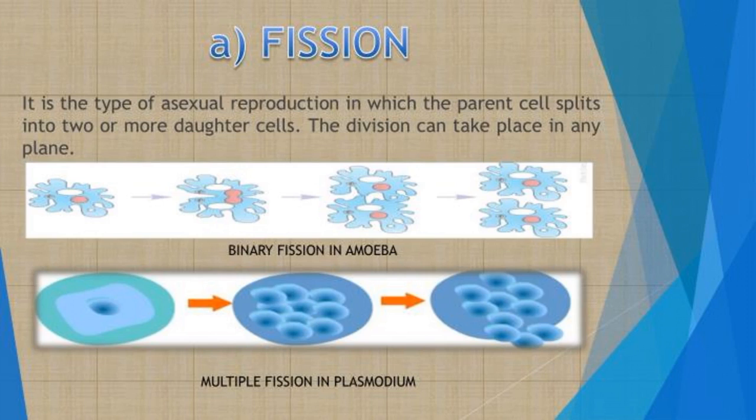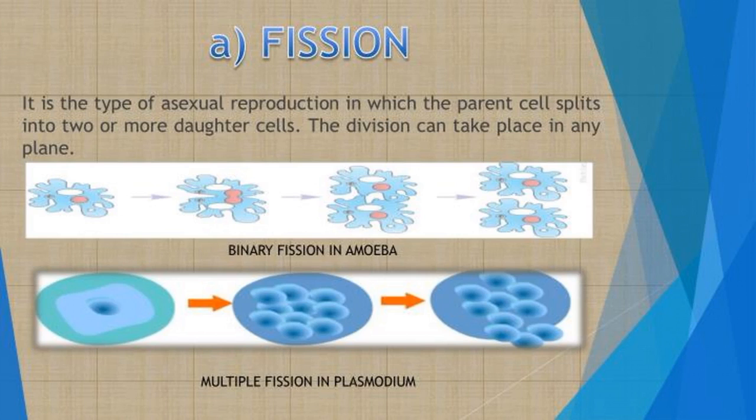Next is multiple fission. The other type of fission in which many individuals are formed from a single parent is called multiple fission. This method of reproduction occurs in unfavorable conditions. The unicellular organism develops a protective covering called a cyst over the cell, and the nucleus of the cell divides repeatedly, producing many nuclei.